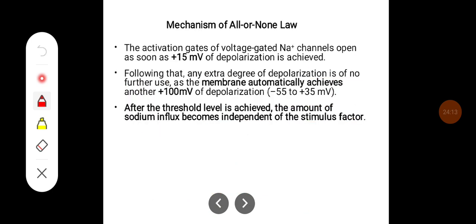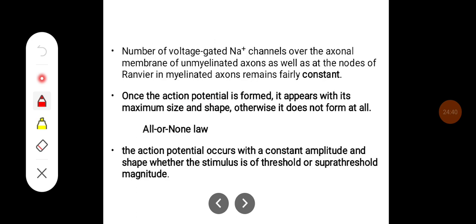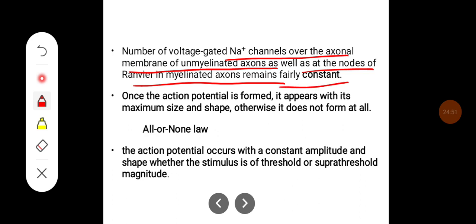The mechanism: the activation gates of voltage-gated sodium channels open as soon as plus 15 millivolts of depolarization is achieved. Following that, an extra degree of depolarization is of no further use, as the membrane automatically achieves another 100 millivolts of depolarization. After the threshold level is reached, the amount of sodium influx becomes independent of the stimulus factor. The number of voltage-gated sodium channels over the external membrane of unmyelinated axons, as well as the nodes of Ranvier of myelinated axons, remains fairly constant.